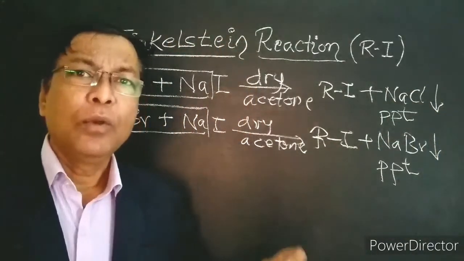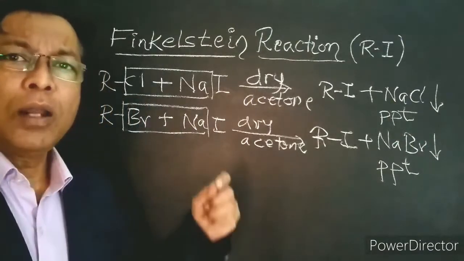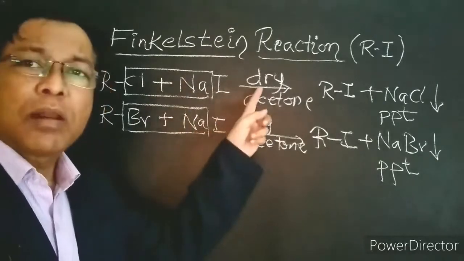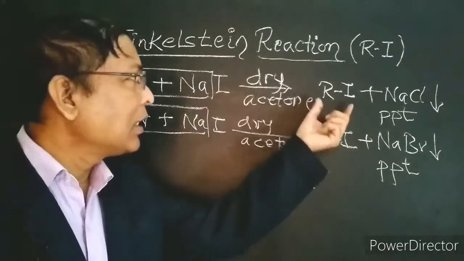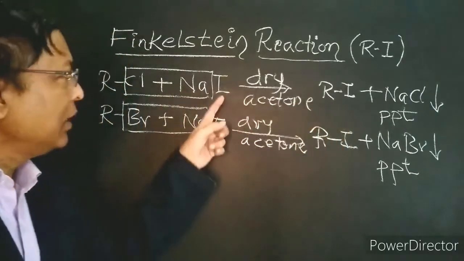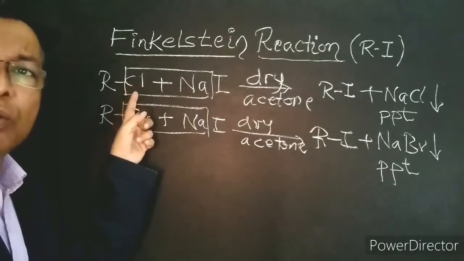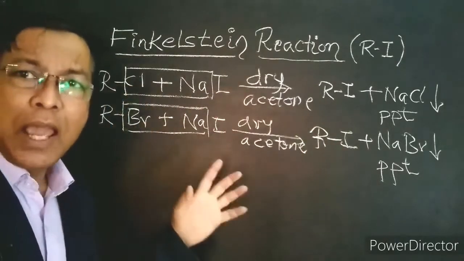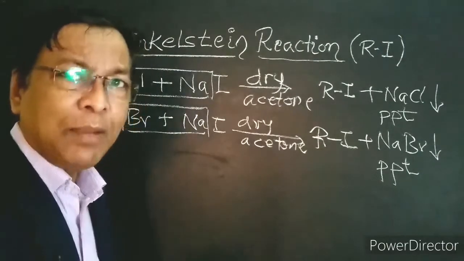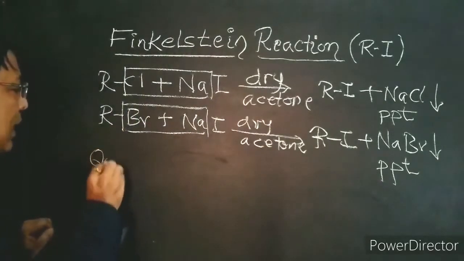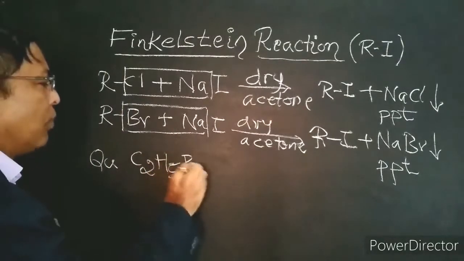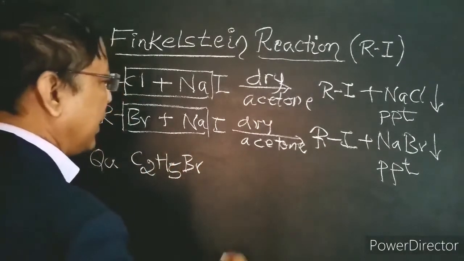I repeat the statement: when alkyl chlorides or alkyl bromides react with sodium iodide in dry acetone, we get alkyl iodides. This is halogen exchange reaction. Here, iodine atom replaces chlorine as well as bromine atom. This is known as Finkelstein reaction. In board examination, we may come across simple questions like how do you convert ethyl bromide into ethyl iodide?